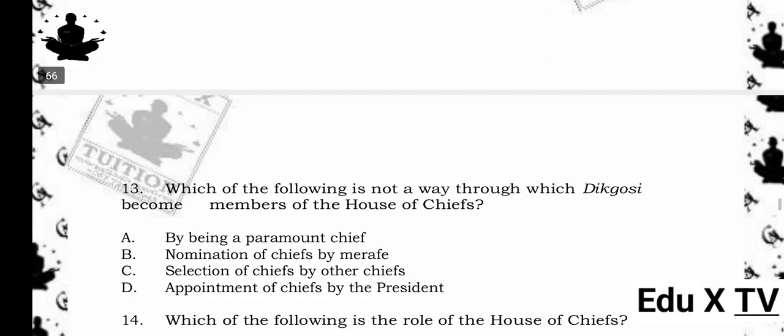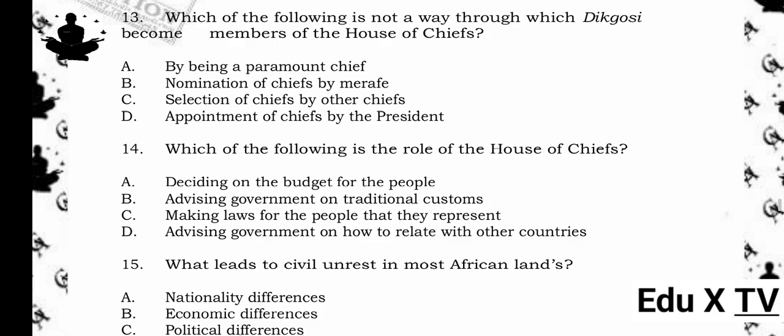13. Which of the following is not a way through which Dikgosi become members of the House of Chiefs? A. By being a paramount chief. B. Nomination of chiefs by Merafe. C. Selection of chiefs by other chiefs. D. Appointment of chiefs by the president. The answer is D. Appointment of chiefs by the president. Reason being, Dikgosi (chiefs) enter the House of Chiefs by hereditary right (paramount chiefs), selection by other chiefs, or nomination by Merafe (tribes), not by presidential appointment.